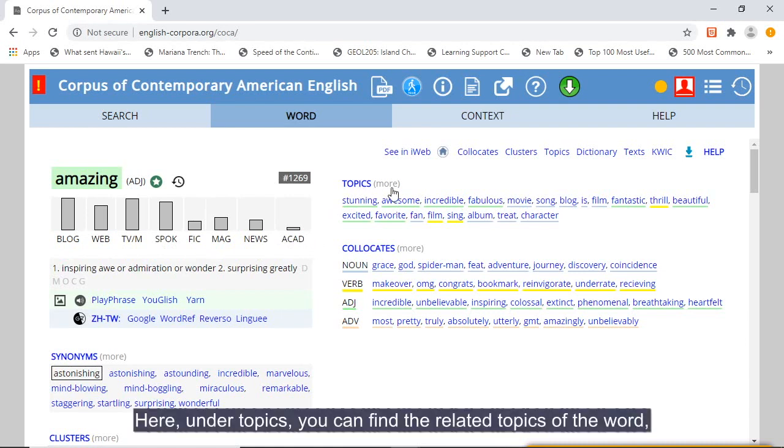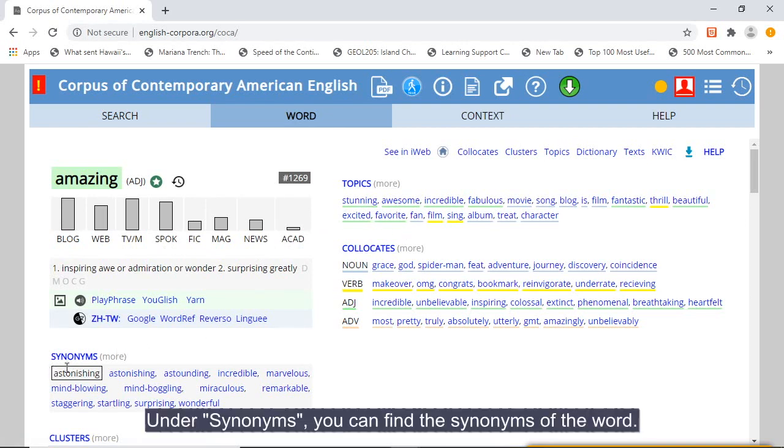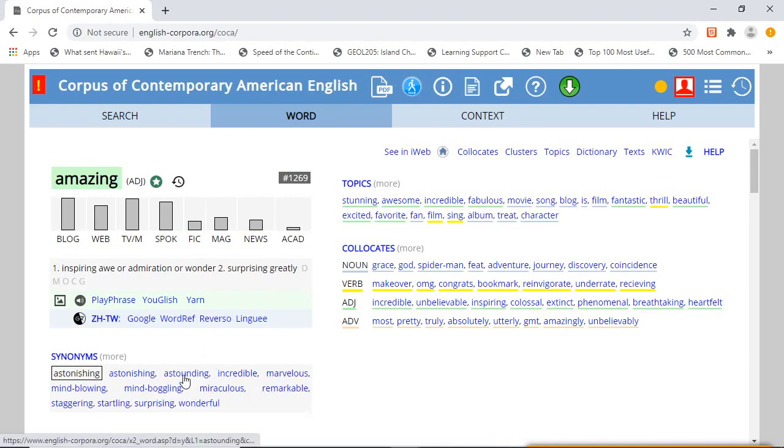Here, under Topics, you can find the related topics of the word, each underlined in a specific color to denote its part of speech. Under Synonyms, you can find the synonyms of the word. For example, here you can see astonishing and astounding are some of the synonyms of amazing.